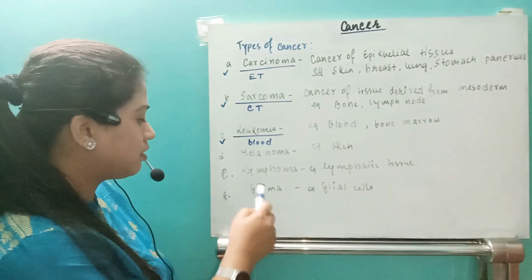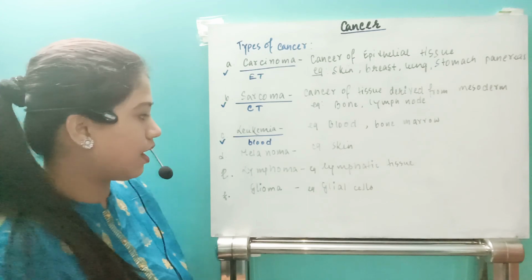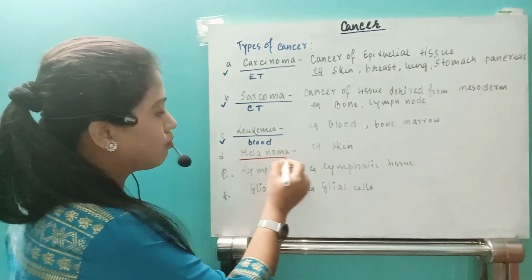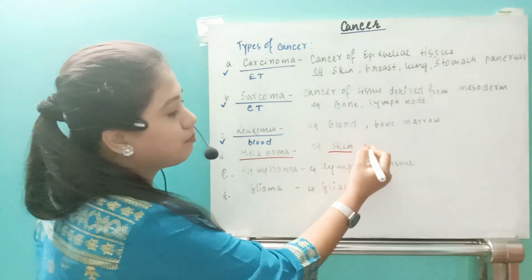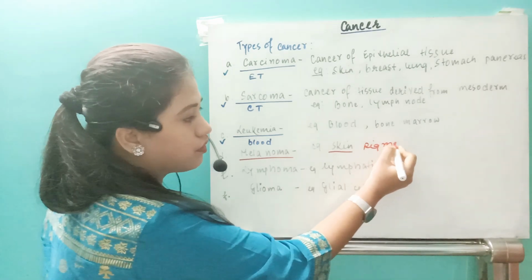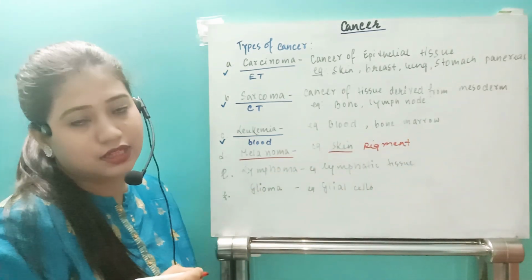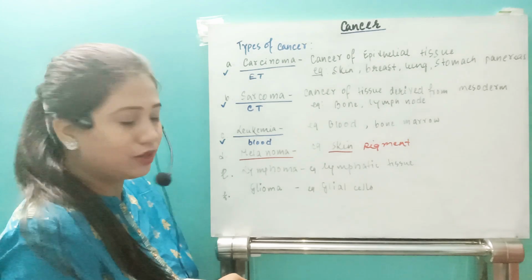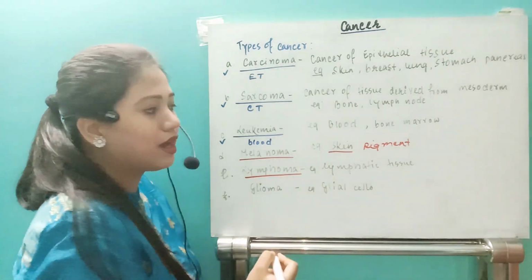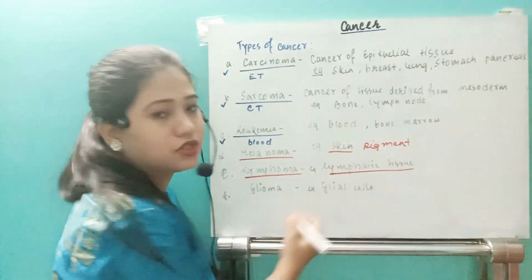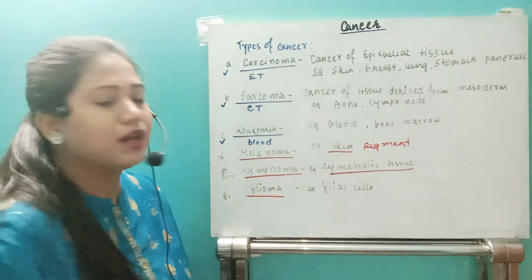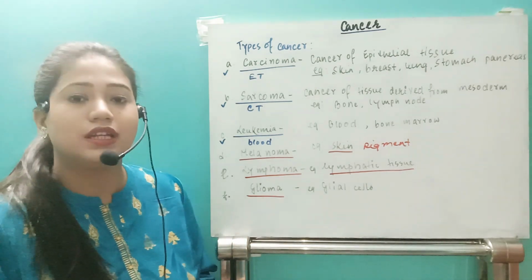Next, we also have three other types of cancers. If it is related to the skin pigment, then it is known as melanoma. If it is lymphoma, it is the cancer of the lymphatic tissue, and if it is glioma, then it is the cancer of the glial cell.